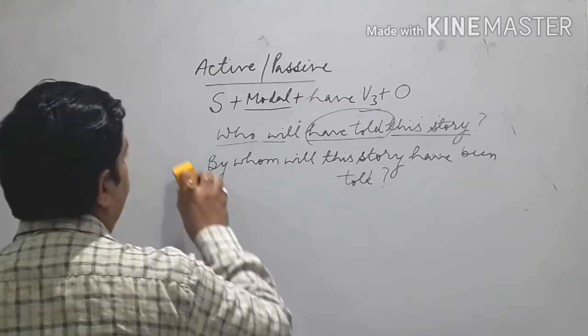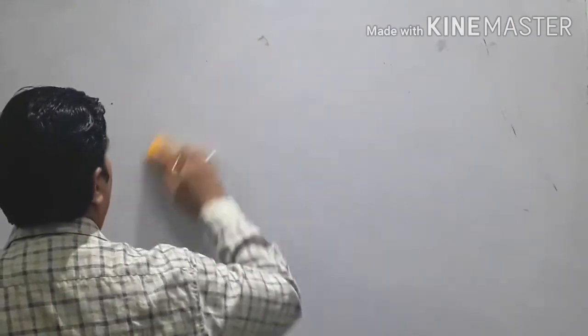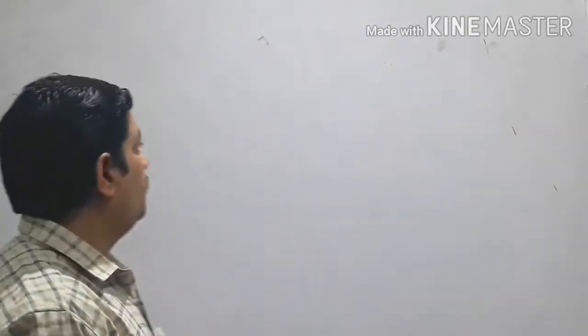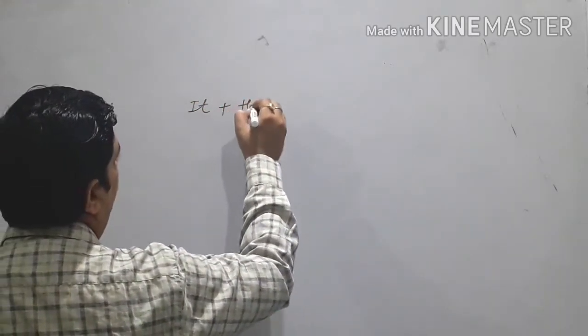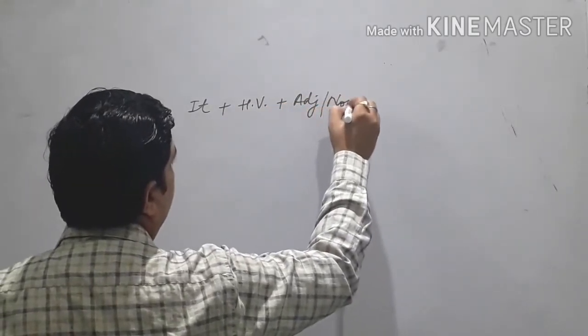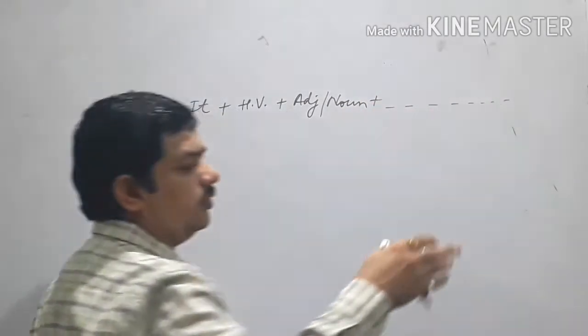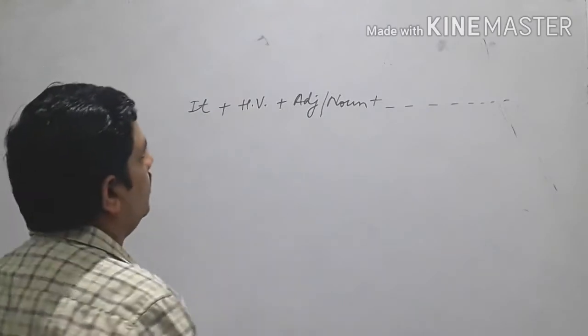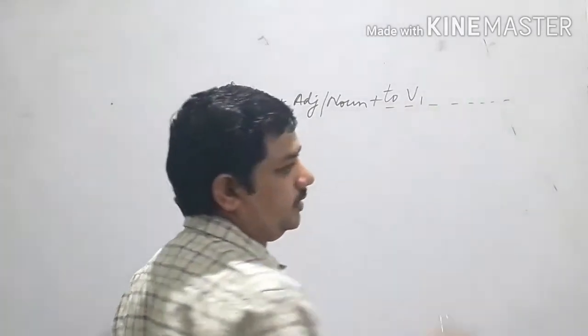Now, next type. These are also kind of imperative sentences. We have already done imperative sentences, but this is another where we have such kind of structure, like "it" followed by helping verbs, then adjectives or nouns, and then the usual verb and other, like popularly "to" followed by first form and then other.